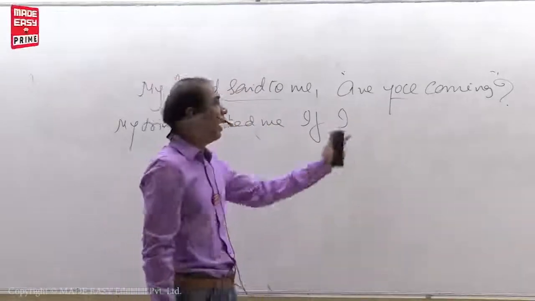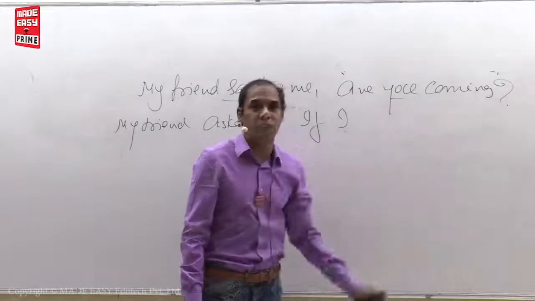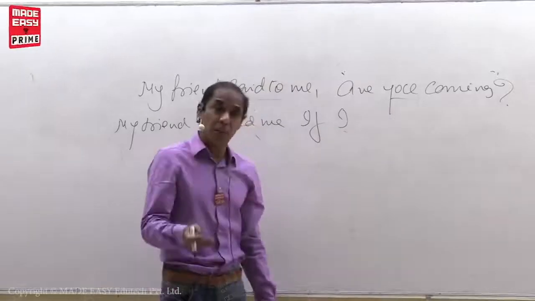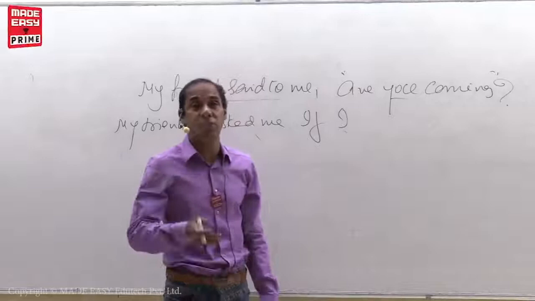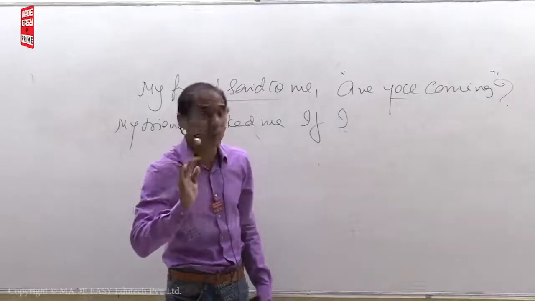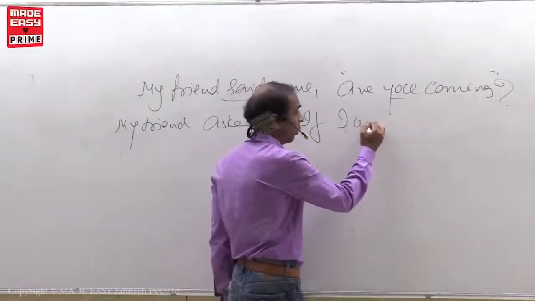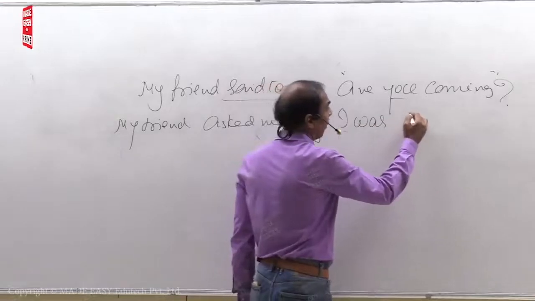What is the tense? Am, is, are plus V1 plus ing form. This is present continuous. Present continuous turns into past continuous. What is the formula of the past continuous? Was, were plus V1 plus ing form. I. So you have to use was. If I was coming.